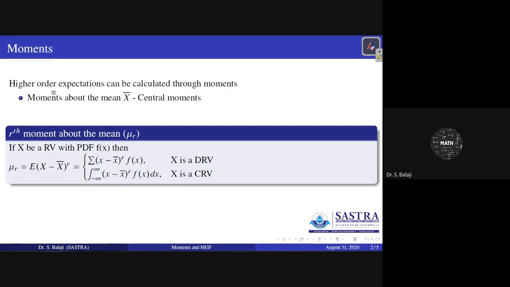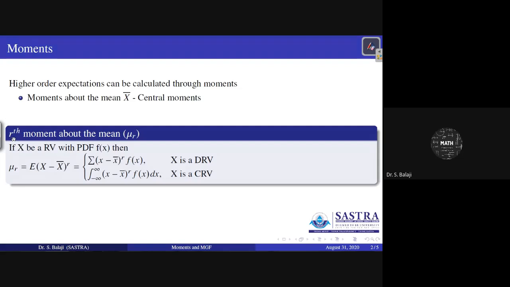Generally, when you consider the classification of moments, the first one is moments about the mean x bar. Moments about the mean x bar are generally called central moments. About the mean x bar means about x equal to x bar. In the moments about the mean, you can consider the rth moment about the mean, because many moments can be calculated.